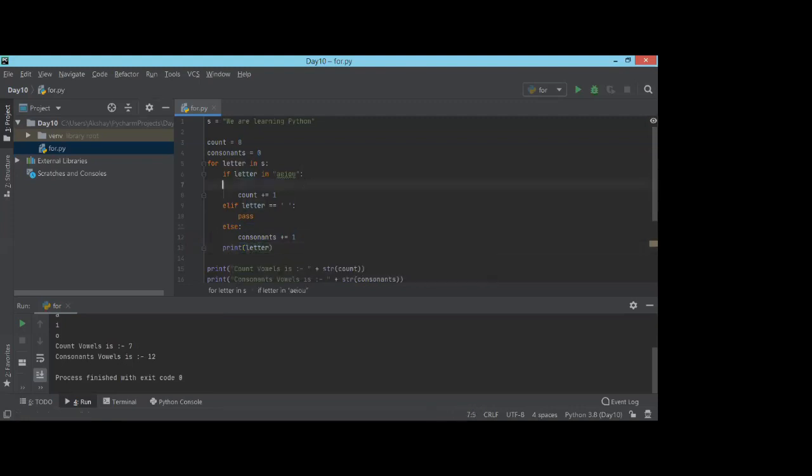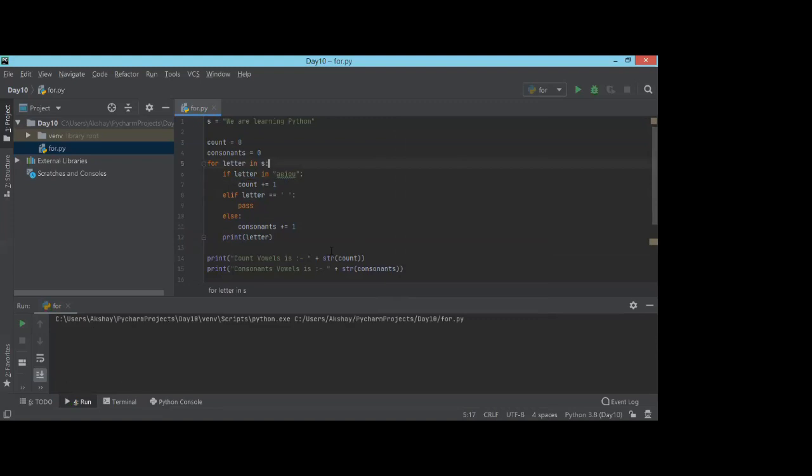What is happening when I'm using pass and what is happening when I'm using continue. So I'm using pass right now. I'm running the code. If you check, since I used pass over here, I'm getting the spaces printed on the output line. Okay, so the count is there. But if instead of pass, I use continue,